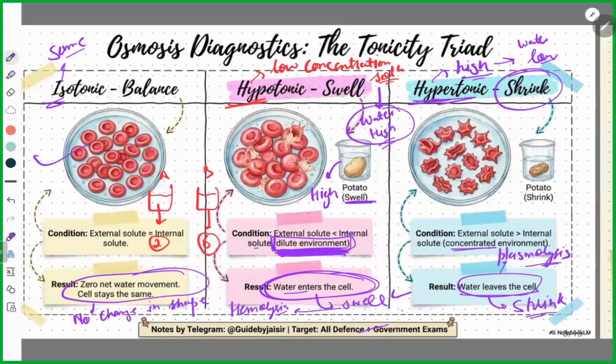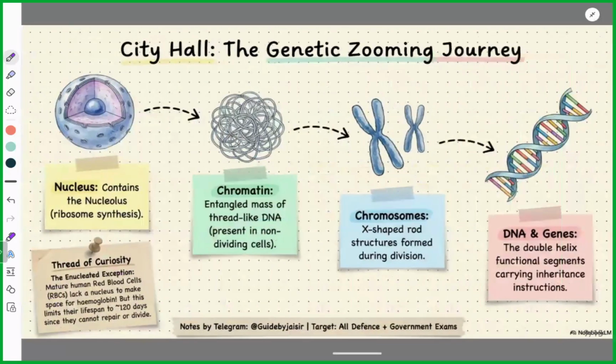Okay. Next, talk about the nucleus. The nucleus obviously contains a region that is called the nucleolus. In the nucleolus, ribosome synthesis happens. The ribosomes we already know are made up of protein and ribosomal RNA. Now remember one thing, very important.